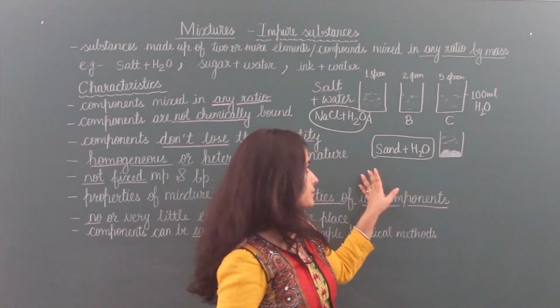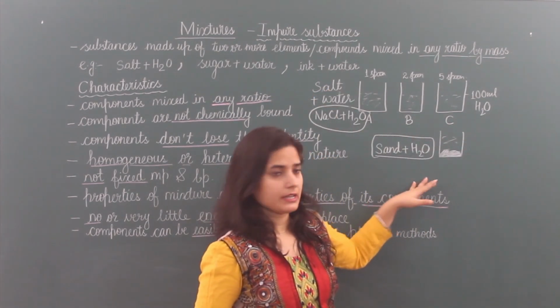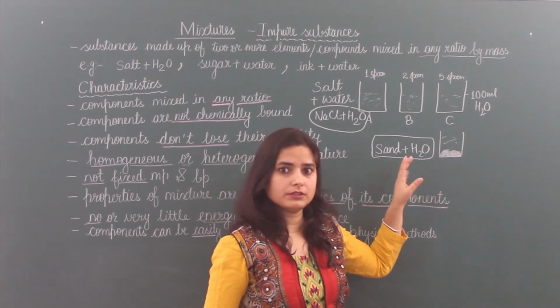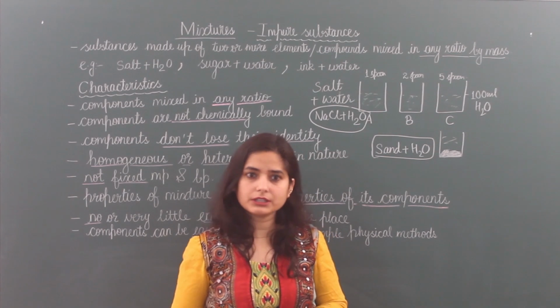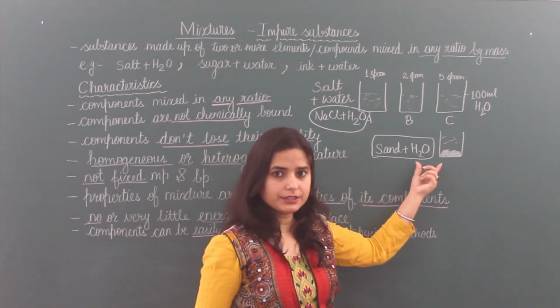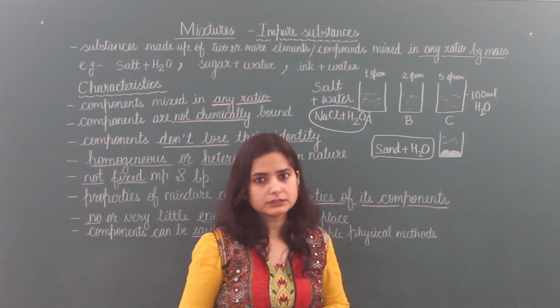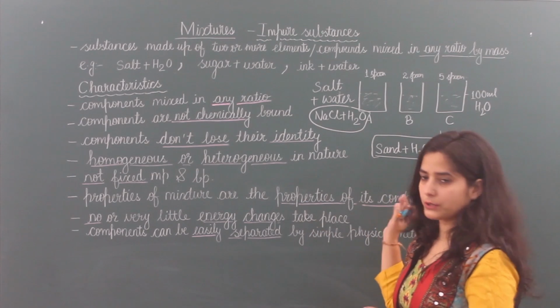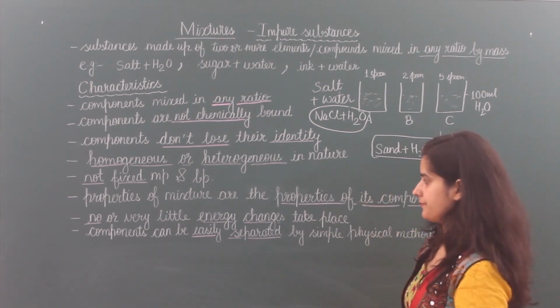Even in the case of sand and water, it did not mix, it will settle down. We can see its brown colored substance in it, and water is liquid. So these were the properties that do not change. So properties of a mixture are the properties of its components.